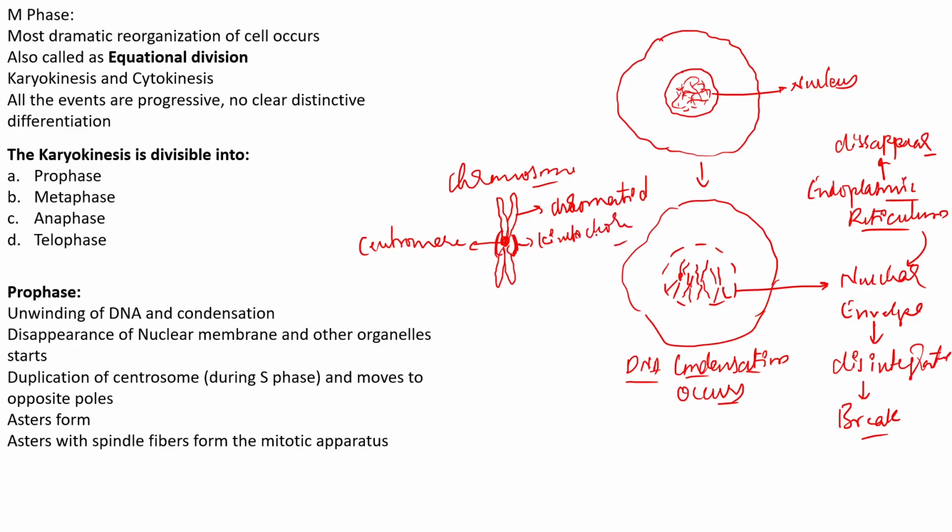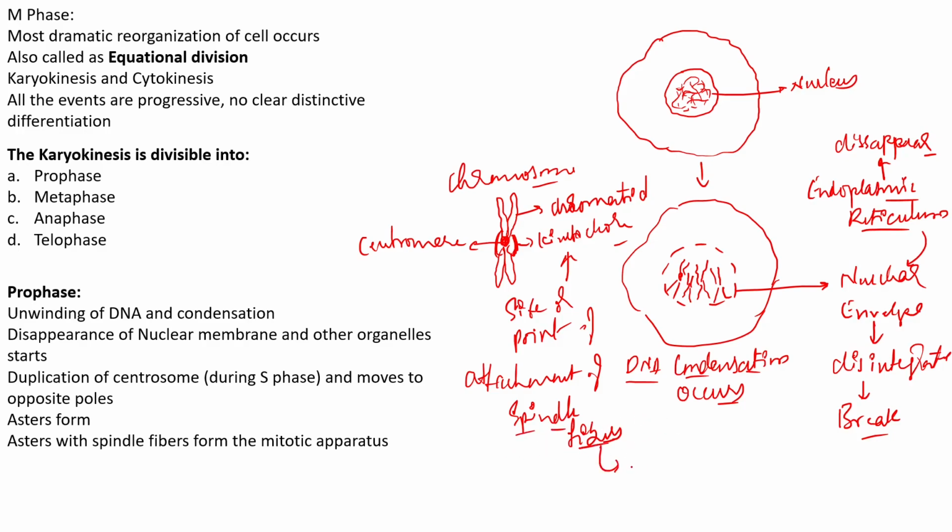This kinetochore is the site or point of attachment for the spindle fibers. The spindle fibers are mainly made up of microtubules.